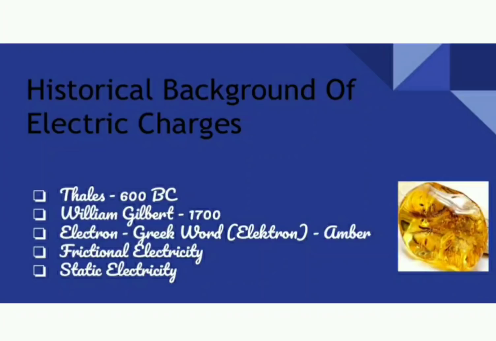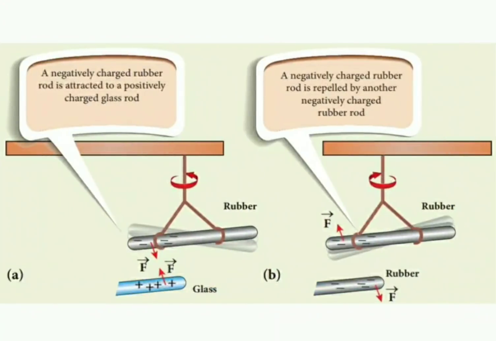The same thing happens when amber is rubbed with fur. Amber becomes negative and fur becomes positive. Can you guess the direction of the transfer of electrons now? Yes, it is from fur to amber. So this explains why the word electron is coined from the Greek word elektron, which means amber. Here, the electricity produced because of friction is called frictional electricity, and the electricity due to these static charges is called static electricity.